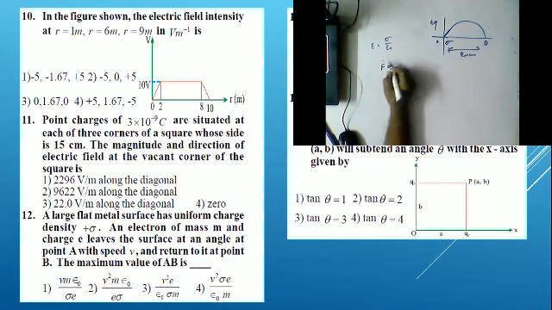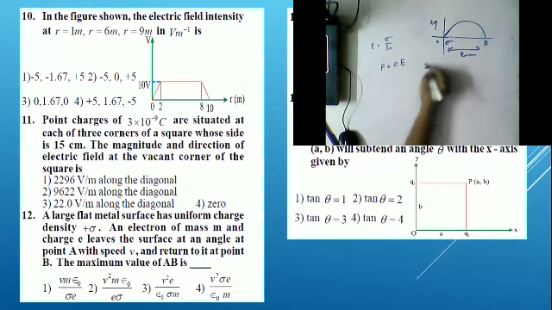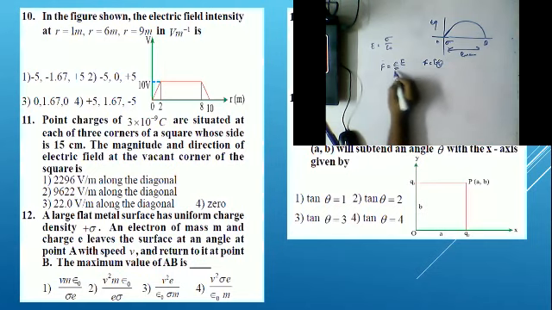After getting E equal to sigma by epsilon, we find the force experienced by the electron. F is equal to E Q, where Q is the charge, here the electron's charge e. So F is equal to e into E, that is e sigma by epsilon.